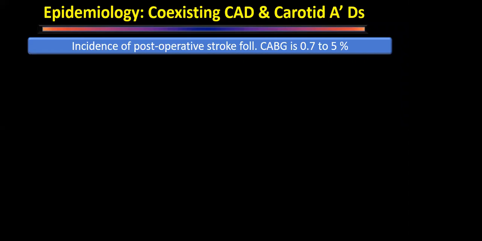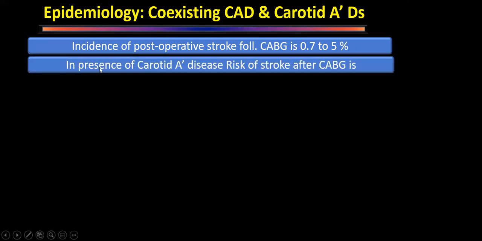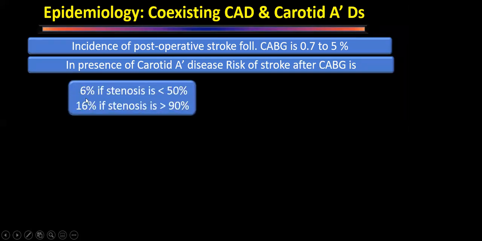So if a patient is undergoing coronary artery bypass grafting, the incidence of a stroke is 0.7 to 5% in some series. For our practical purpose in modern day practice, we take it as 2%. If a patient does not have carotid disease or any other predisposing factor for stroke, for all practical purposes we take that there is a 2% risk of stroke if the patient is undergoing coronary artery bypass grafting. But if the patient also has carotid artery disease, the stroke risk becomes multiples. It is 6% if the stenosis is less than 50%. And the moment the carotid stenosis becomes more than 90%, the risk becomes 16%.